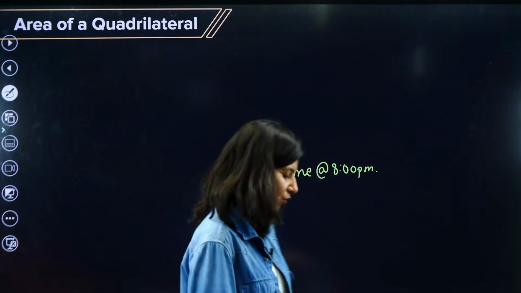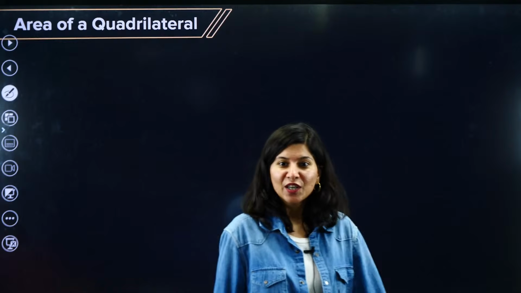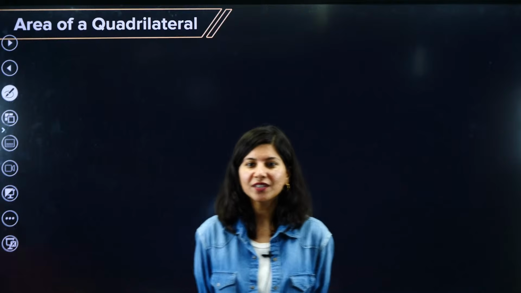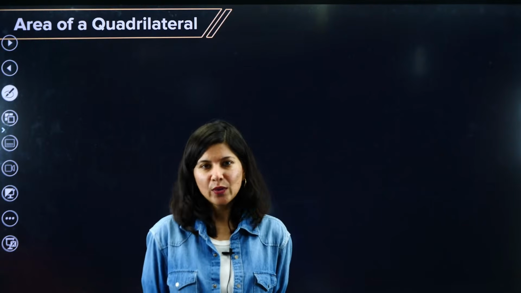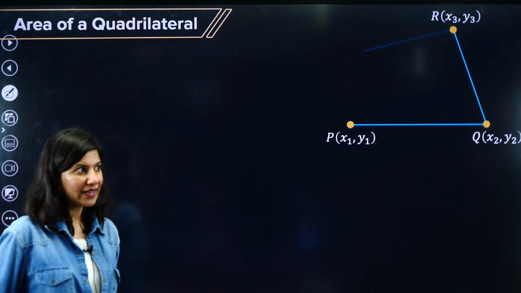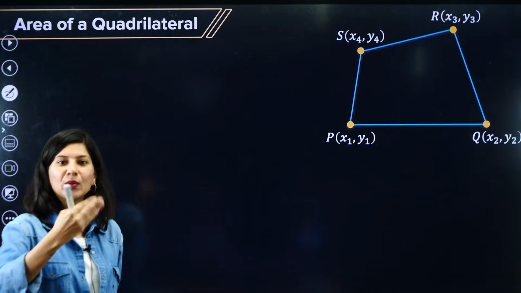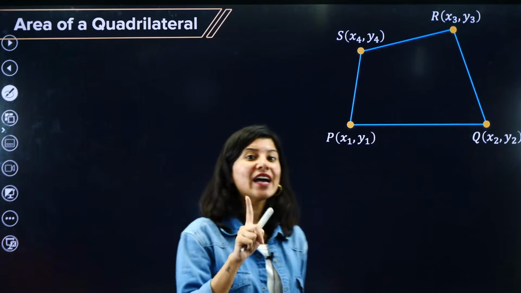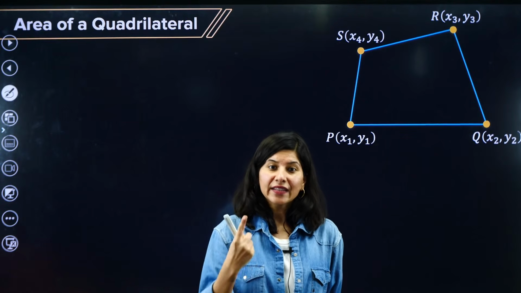All right, area of quadrilateral. Remember, I was telling you there were two methods to find the area of a triangle. One was the proper determinant which we are using, and another was that if 3 points are given, we make columns: x1, y1, x2, y2, x3, y3, and then x1, y1 again. In area of quadrilateral, there is a reason why I taught you this, because that is actually a generalized method.